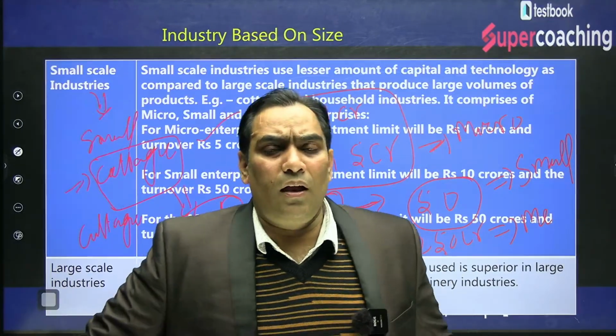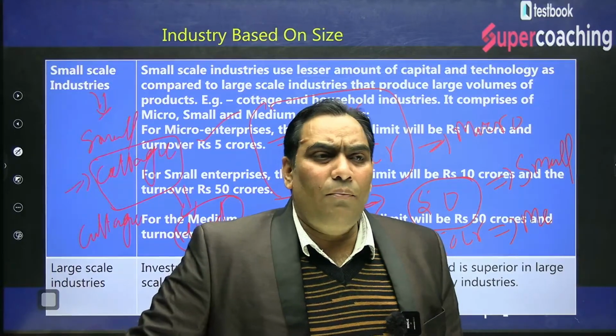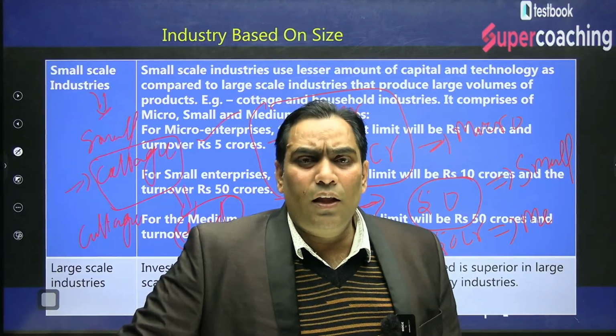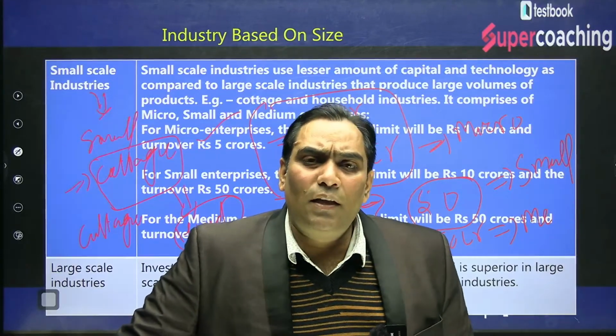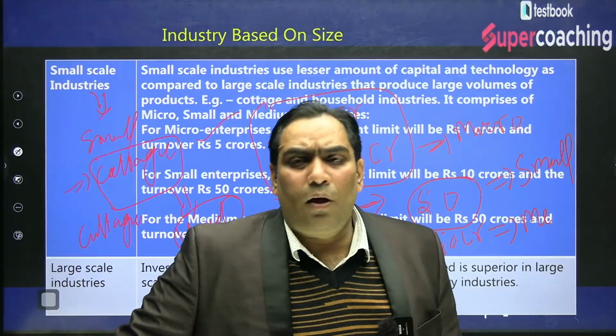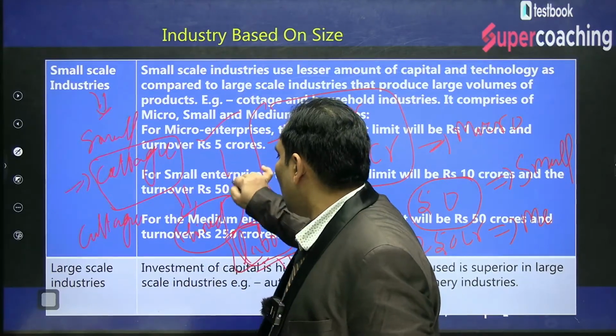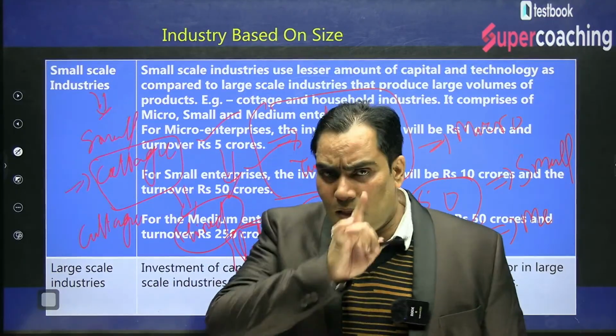They were very near to Gandhiji's heart. He wanted to have self sufficiency of the place, and that's why he very much wanted to promote the cottage industries.